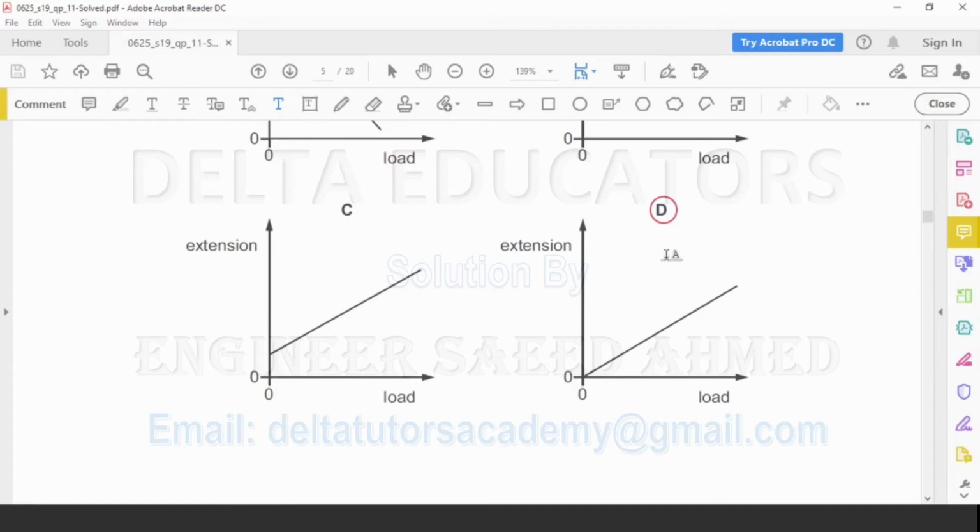The correct option is option D, where it is shown that with the increase in load, there is an extension, and when the value of load is 0, the value of extension is also 0. So correct option, option D.